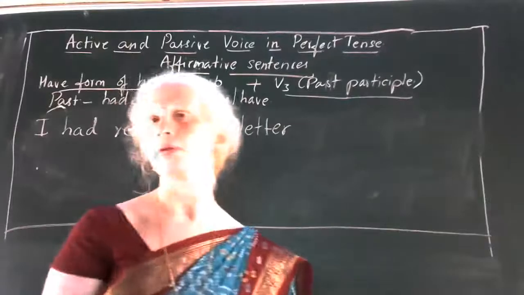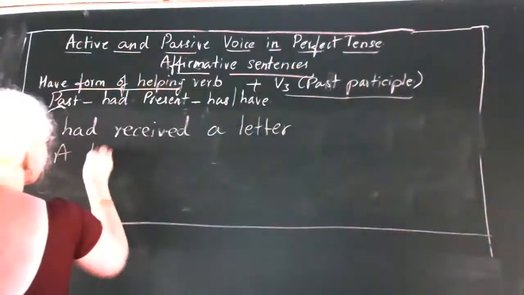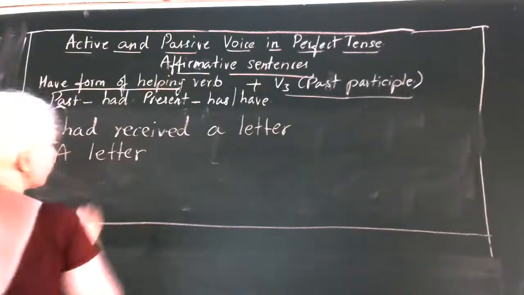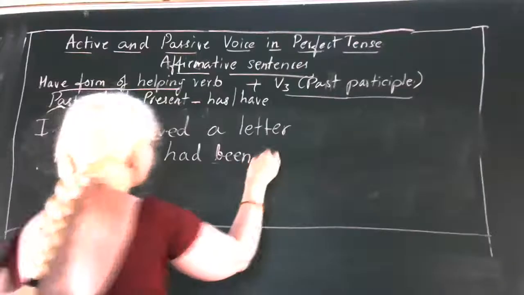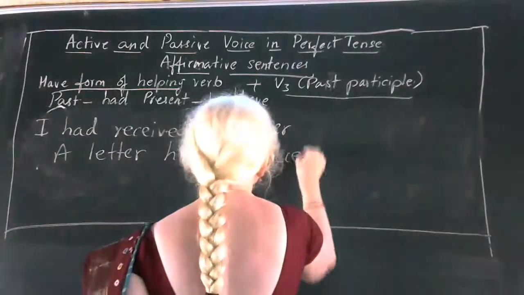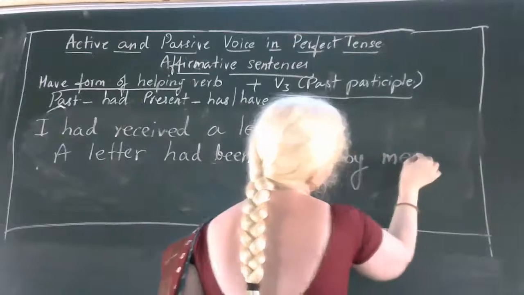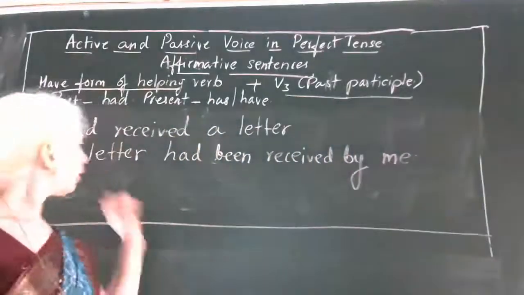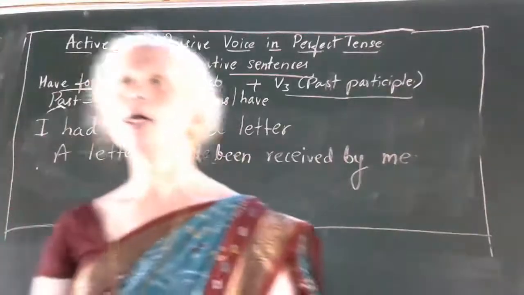A letter had been received by me. Yes, exactly. So Shri Krishna's answer is correct. A letter had been received by me is the correct answer.